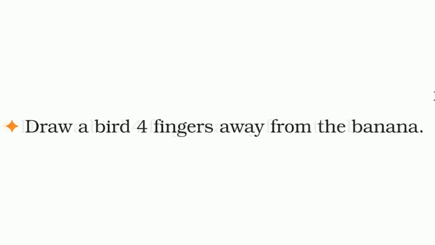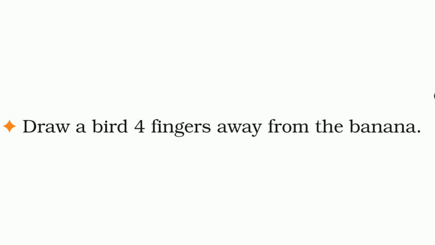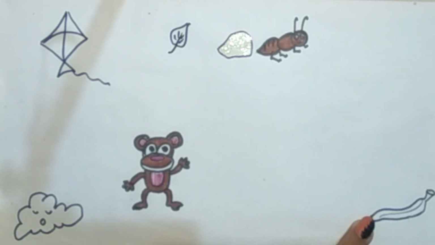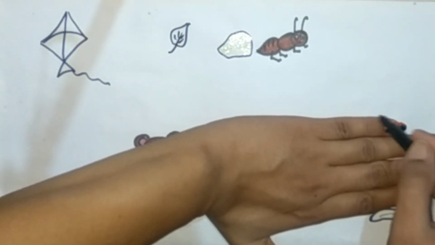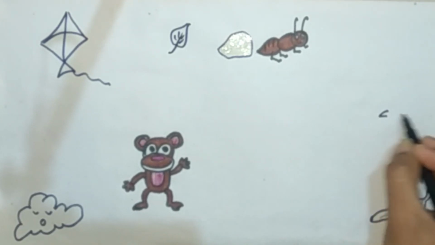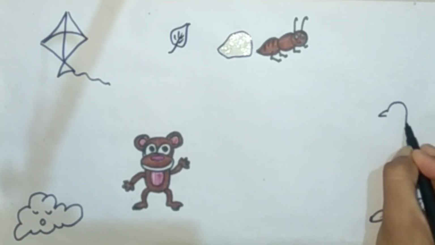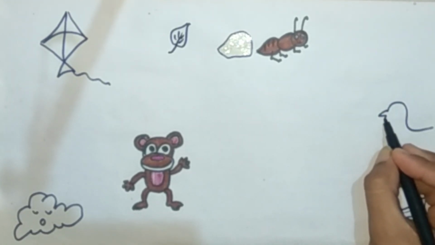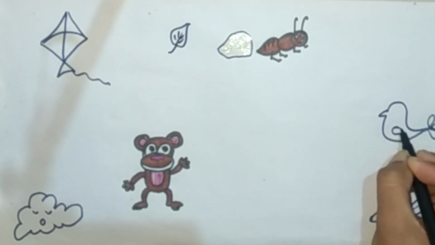Next question, draw a bird 4 fingers away from the banana. Now here we will measure with fingers. Now here I am going to draw a bird which is 4 fingers away from the banana.